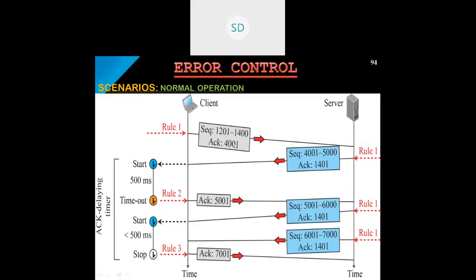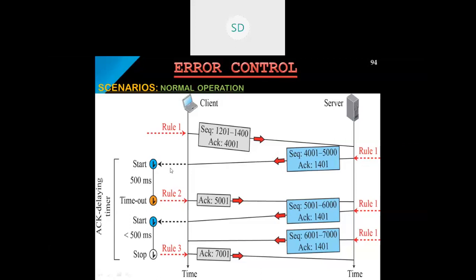Once it reaches the server, as per the acknowledgement, the client is expecting the data from 4000, say 4000 to 5000, based on the location. So this many bytes of data will be transferred. Along with that, again the same thing, rule one, an acknowledgement of what the server is expecting to receive. The server is expecting to receive the data starting from 1401. So that is what is given here.